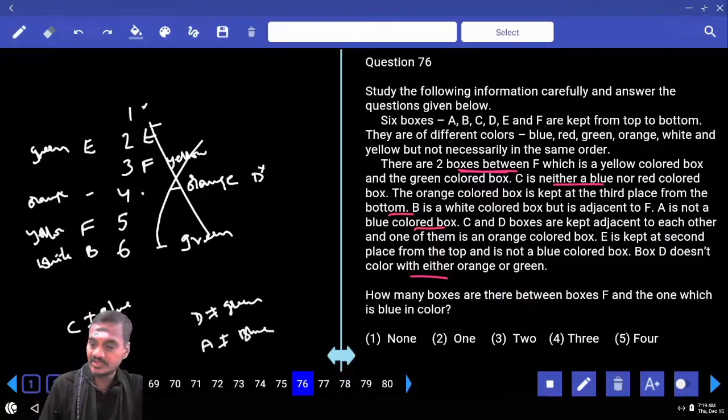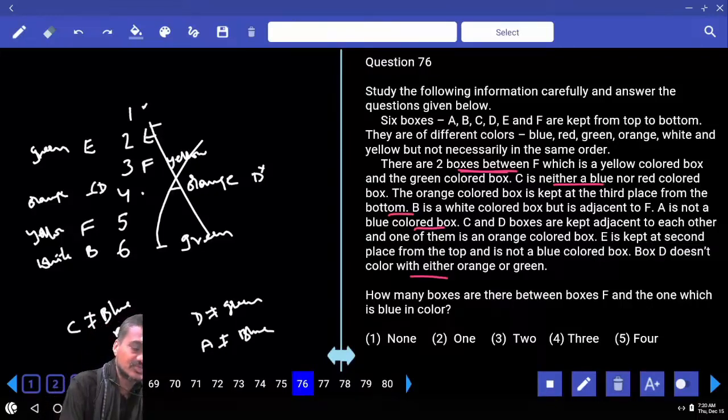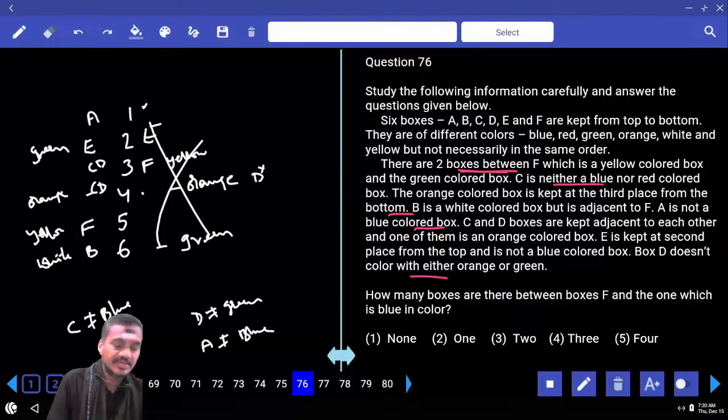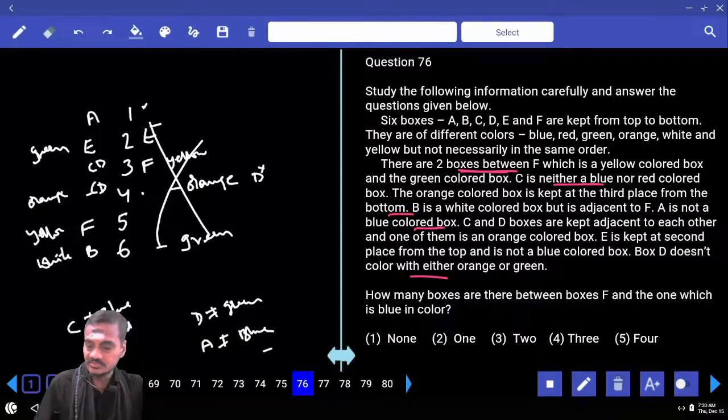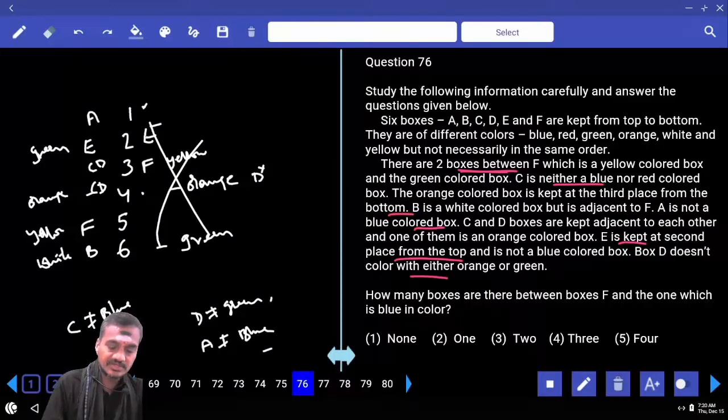And next one, A is not blue colored; A cannot be blue in color. C and D are kept adjacent to each other, and one of them is an orange colored box. Then what is the only thing left over here? A is left over, and A is not blue in color. And D is not green in color. And next, E is kept at the second place from the top and is not a blue colored box. And box D does not contain either orange or green.